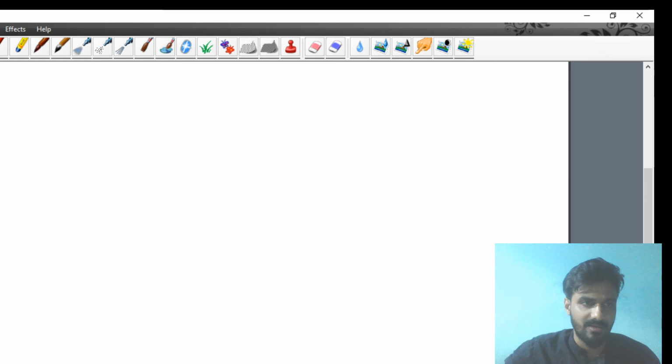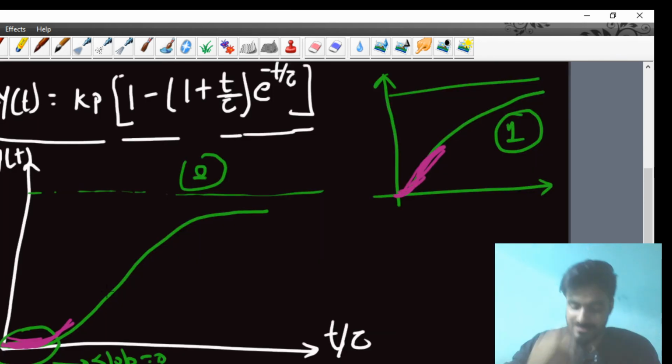Now try to understand, this curve is called the sigmoidal curve. You have to remember, keep in your mind, the curve for the second order system is called the sigmoidal curve. As I have discussed earlier, in 90% of the chemical industry the process you will see is a second order system, and the output response curve that you will see for the second order system will be called a sigmoidal curve. So in industry, if you look at the control panel, the graph you will see will be the sigmoidal curve. Okay, I think it's clear to all of you now.